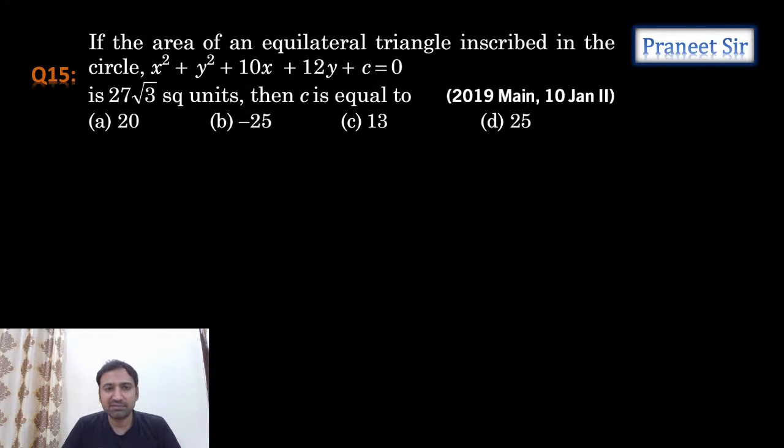Do we have any relation between circumradius and area of the triangle? So if the area of the triangle is given, the length of the side we can calculate. Correct now?